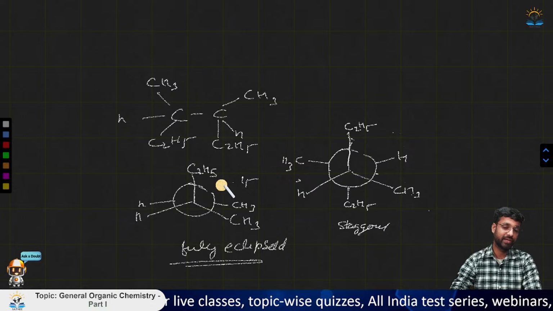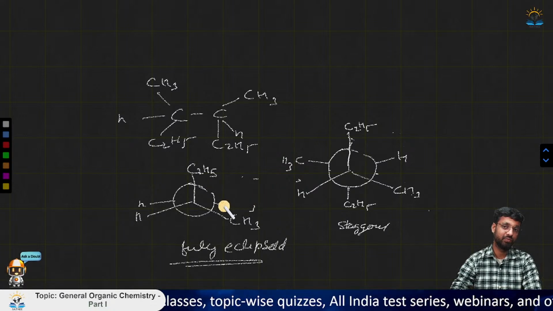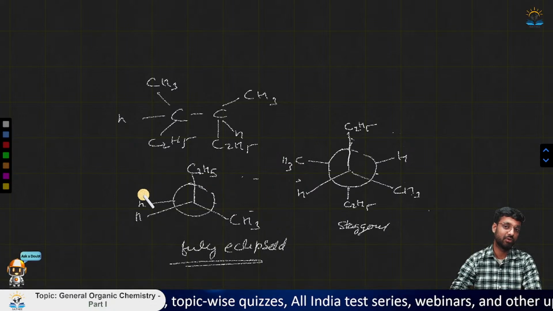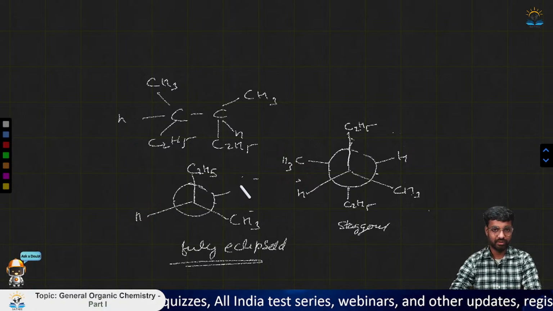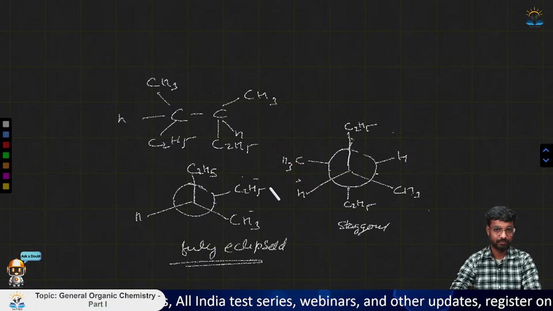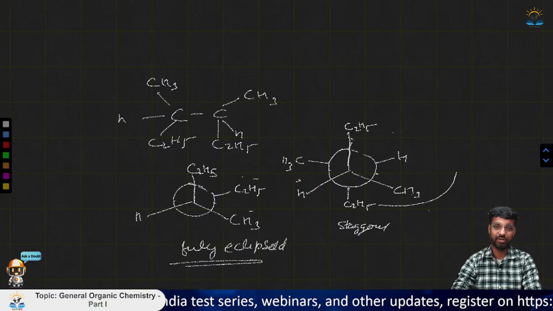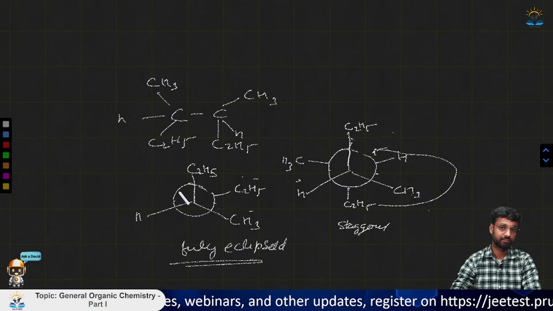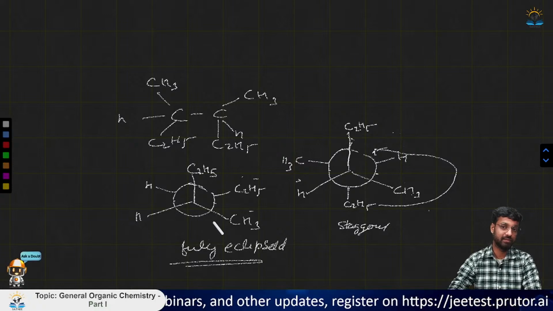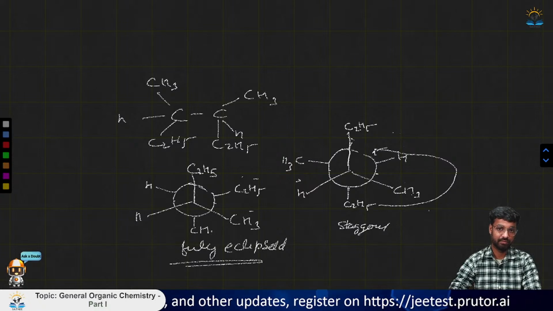Similarly, we can have another configuration which will look like staggered but will be called skew or gauche. Now suppose I put this C2H5 here, so I'm just doing a rotation, so I'm putting it here. So this will go here, H, and then CH3.